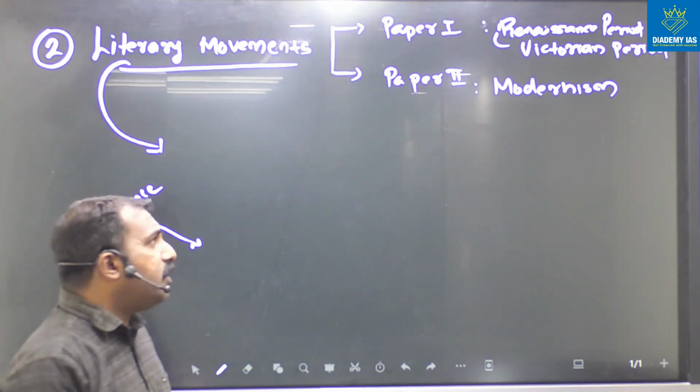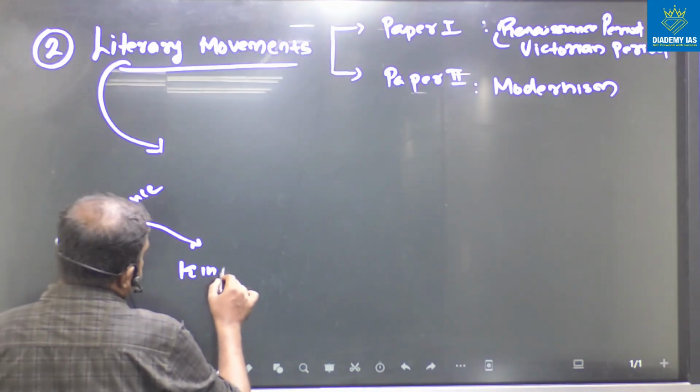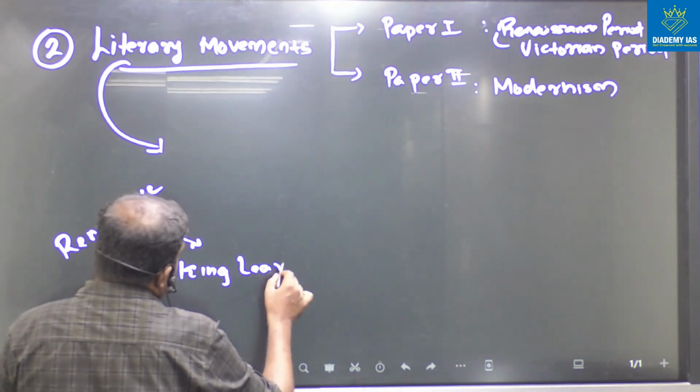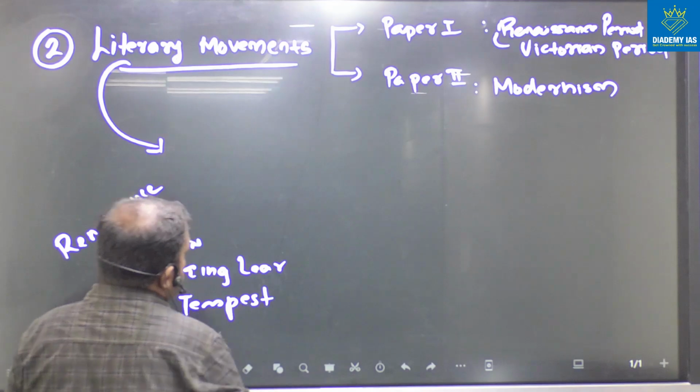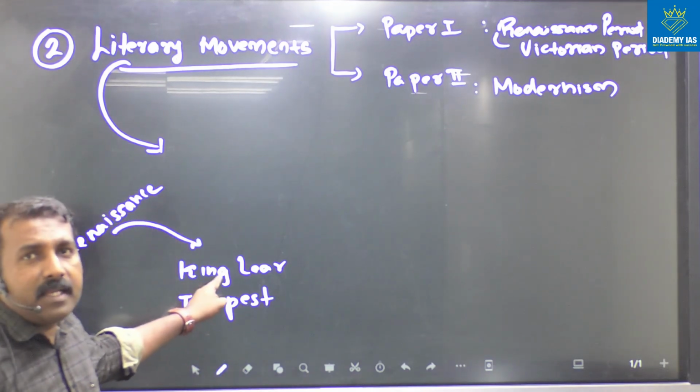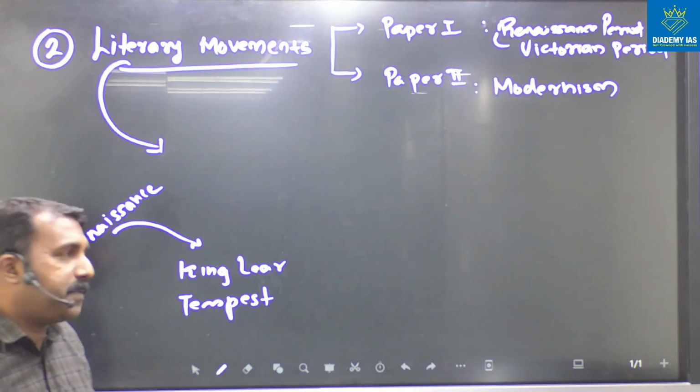After that, you have to read what? King Lear, Tempest. Both these dramas are in paper 1 section A, by William Shakespeare.